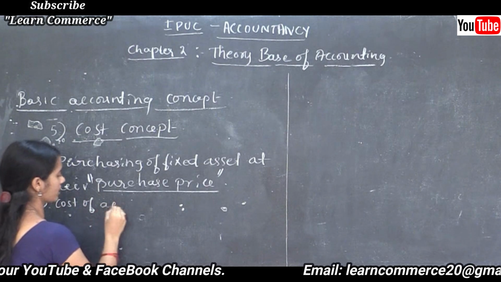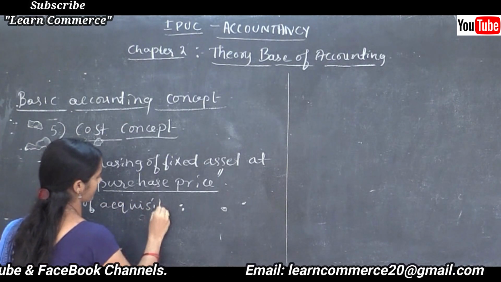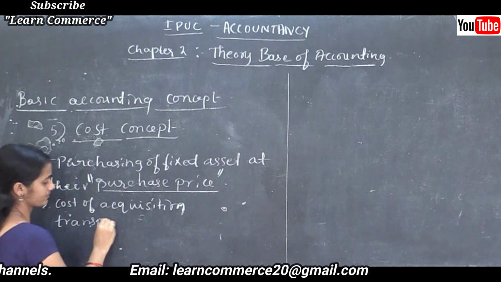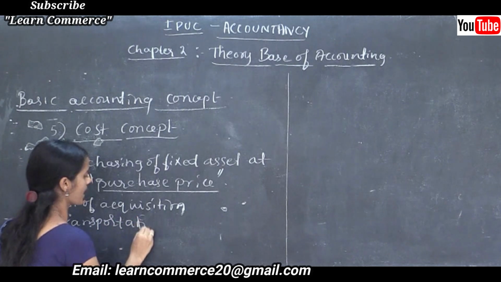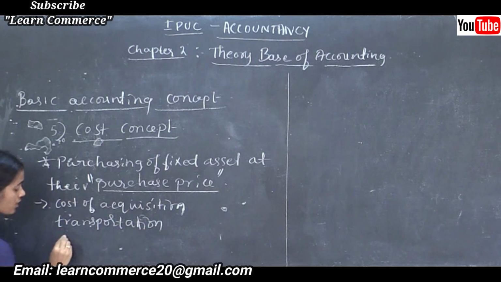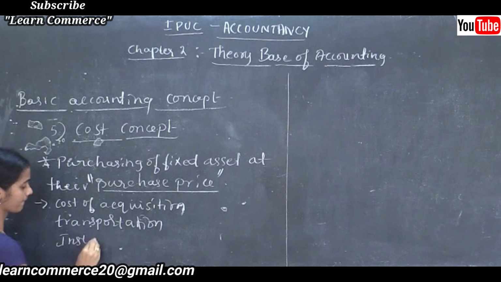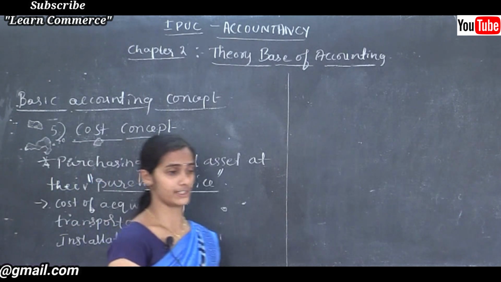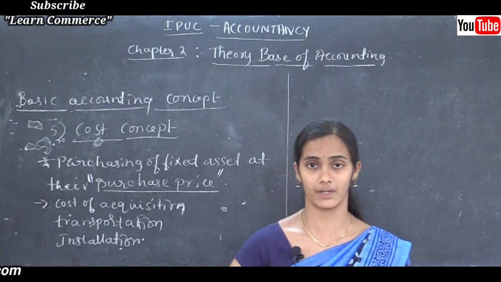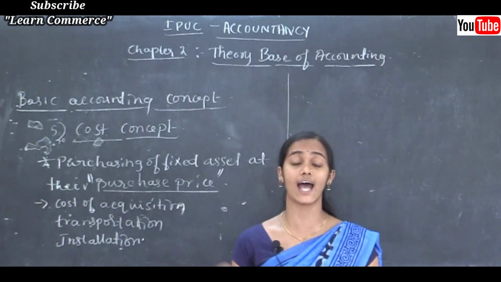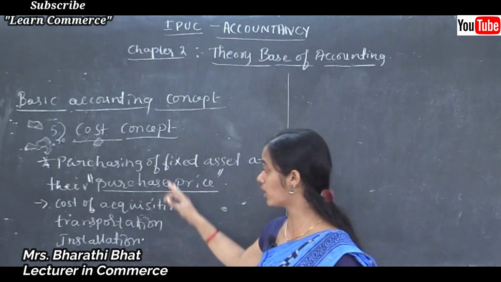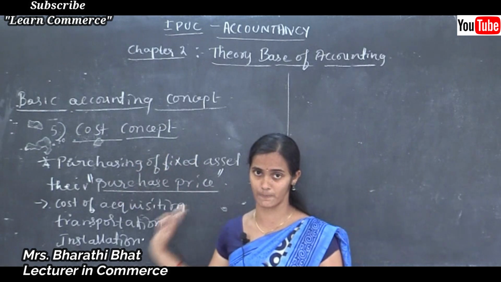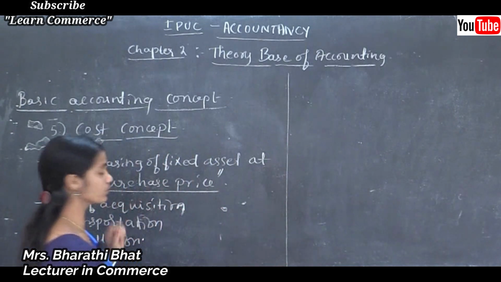cost of transportation, and cost of installation, and the cost of making the asset ready to use. All these expenses, all these costs, are included in the purchase price.